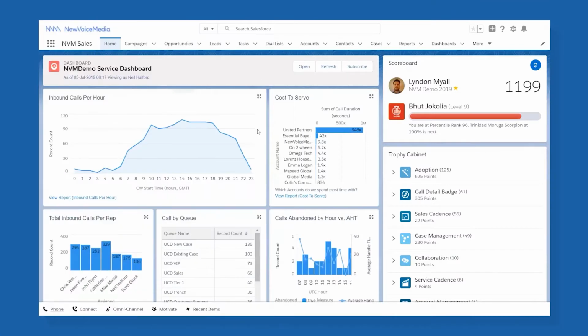Welcome to a short demonstration on getting started with Salesforce and New Voice Media. There are two components to this, and those are Salesforce and New Voice Media. The order that you implement these in depends on your priorities as a business.